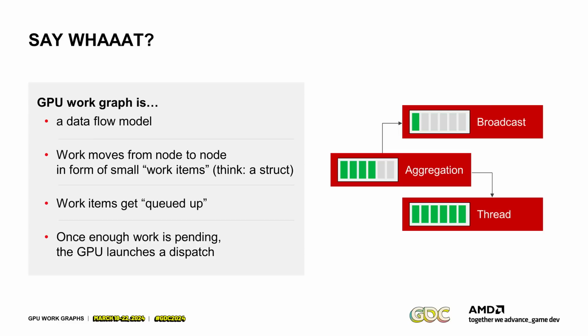Okay, so GPU work graphs, what is it? It's a data flow model first and foremost. So it doesn't talk about execution. It really talks about the data which is flowing through the system. And the data here in this case is called work items. So it's like work moving from node to node. And the work items, you can think of them as like a struct, like a couple of bytes basically. Then work items get queued up at the individual nodes, and once enough work is pending, the GPU launches a dispatch. So there's no ordering, nothing in here. It's all left up to the GPU. But the way you can think about this is like nodes with queues, and then data is moving between them.